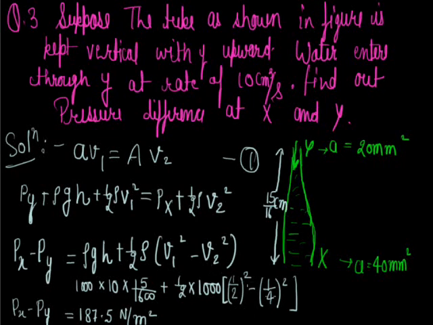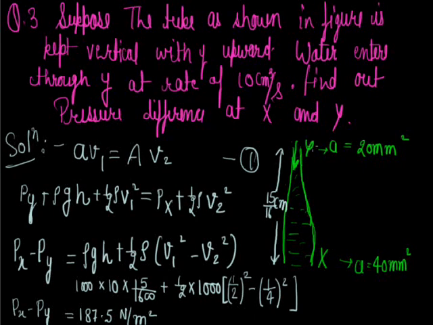V1 is 1 by 2 and V2 is 1 by 4 because it is given that the volume rate is 10 centimeter cube per second, which means AV was given. AV means this cross sectional area 20 and velocity V1.